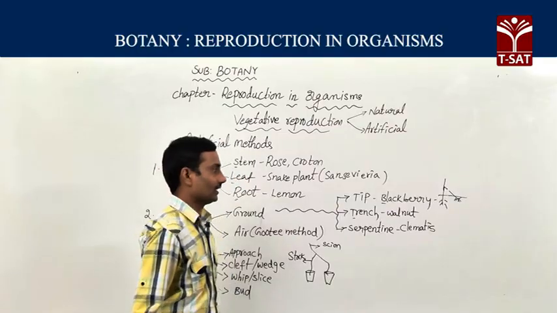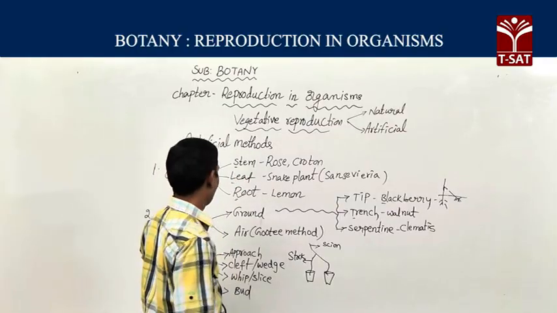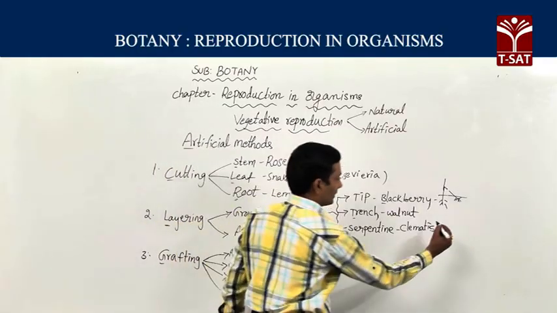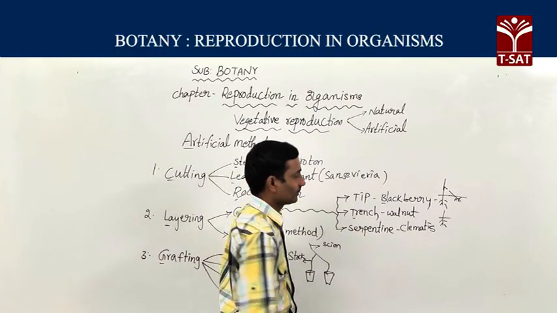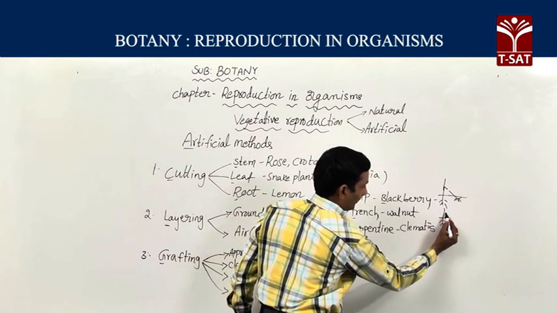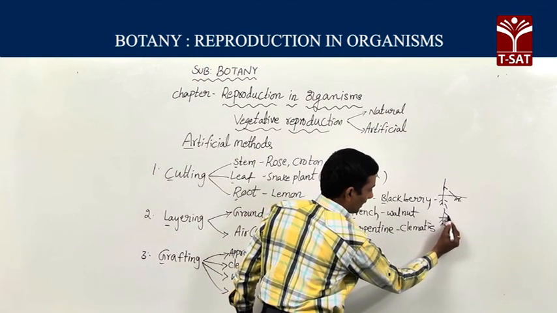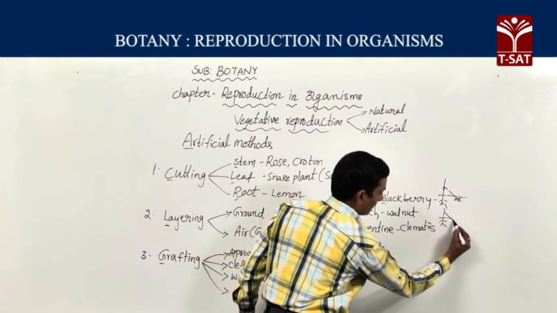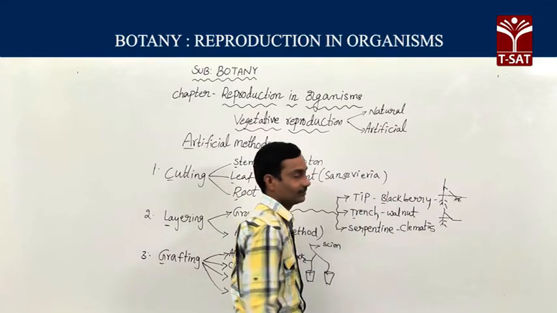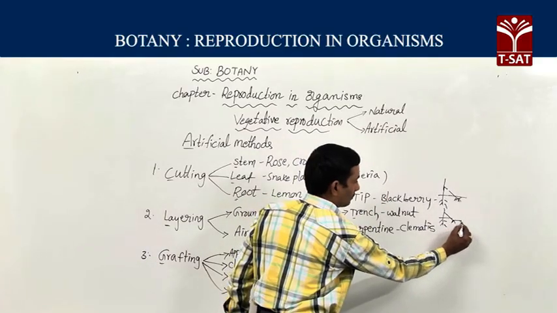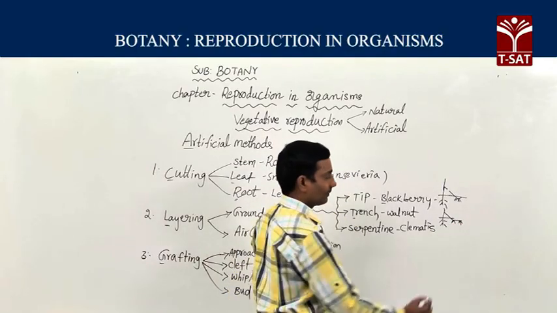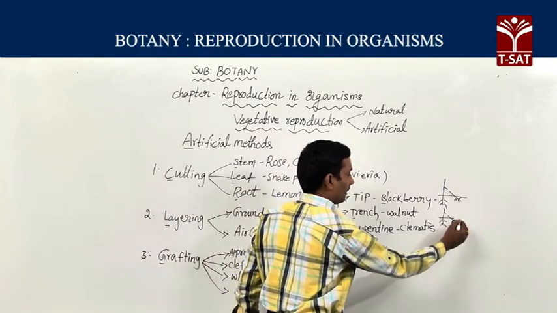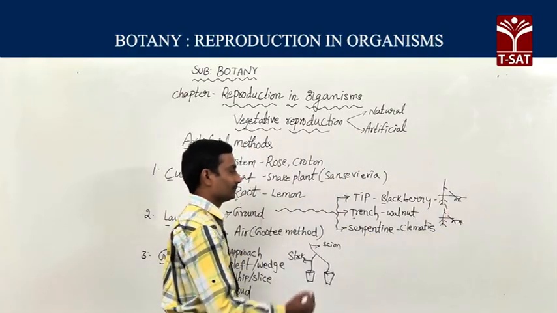Next, the trench method of layering. In the walnut plant, a weak stem we have to bend like this towards the soil. Then horizontally we have to put it in the soil. It develops roots like this. After development of the roots, we have to detach it from the parent plant, and it develops into a new plant.